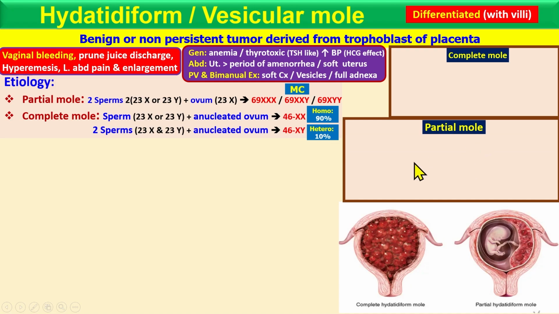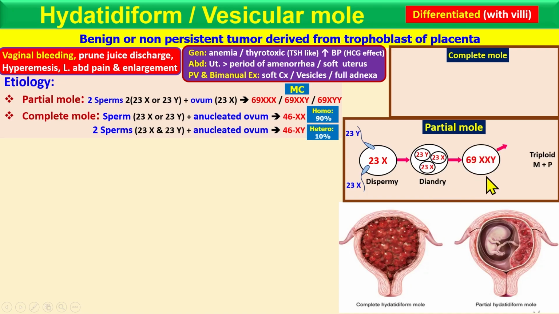So here is the complete mole and the partial mole. Here is the egg with 23X in the partial mole, and here two sperm are reaching, one 23Y and the other 23X. So it is fertilized by two sperm, dispermy. That's why, with the androgenetic contribution, you can see the triploid. This is the partial mole condition. Different sperm can reach, so there can be XXY, triple X, or X double Y.